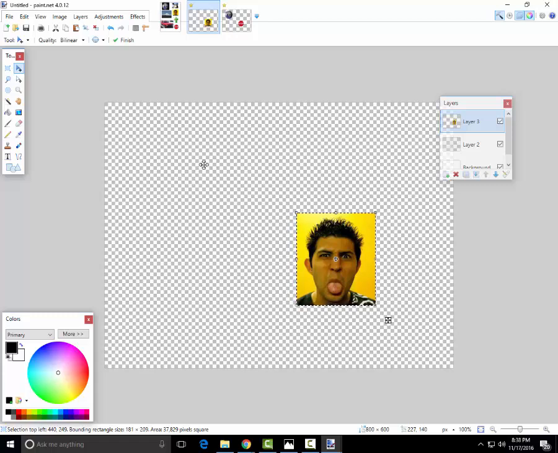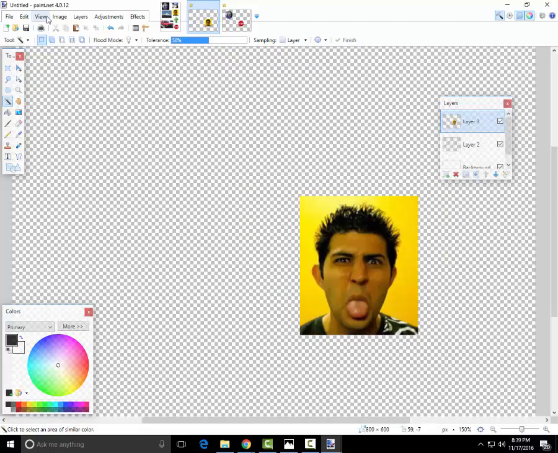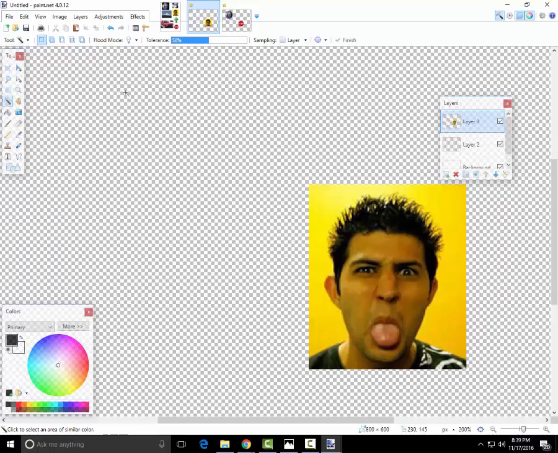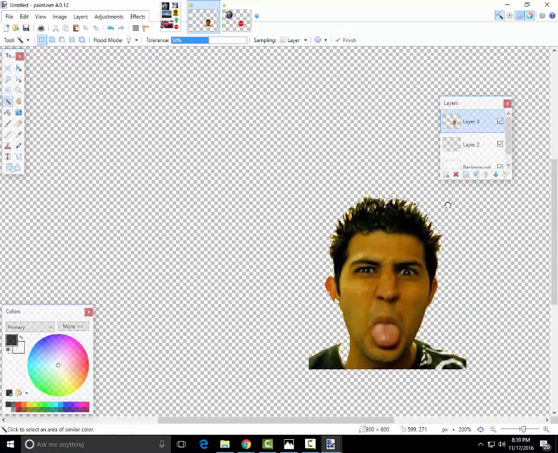Now what do we want to do? We want to try and cut out all of the yellow background and just leave the head. So let's do this. We can click on the magic wand tool here again. Here's our photo. We may want to view, zoom in a little bit. We click our magic wand tool, and now we select the yellow part here. And that does a pretty good job. That took most of the yellow background. We can delete it like this, and then we have this guy there.